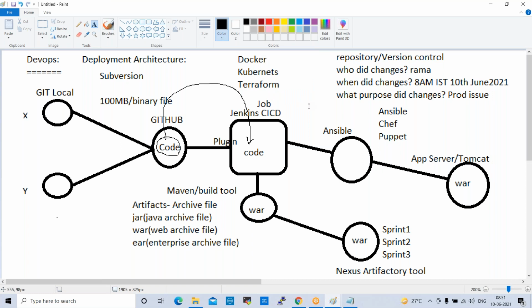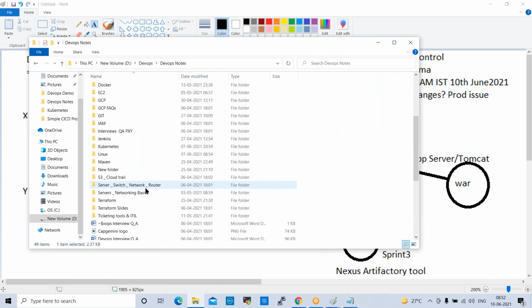Any questions? I have a question regarding certification. Sir, currently in the market for AWS there are two types of certification: one is Solution Architect and one is AWS DevOps. Which one do you suggest going for?